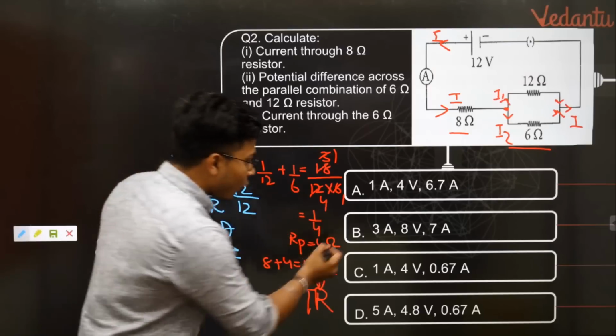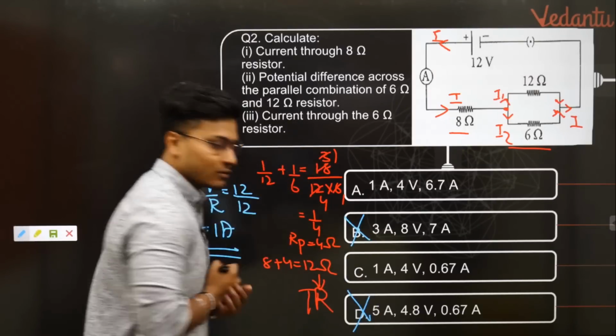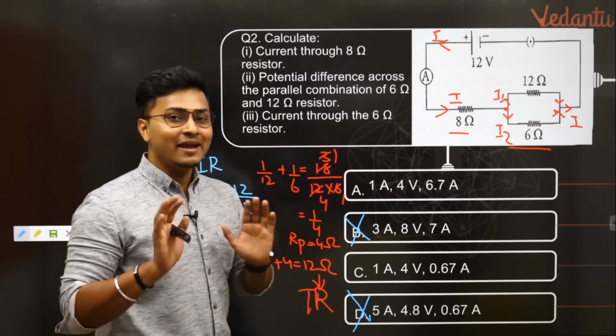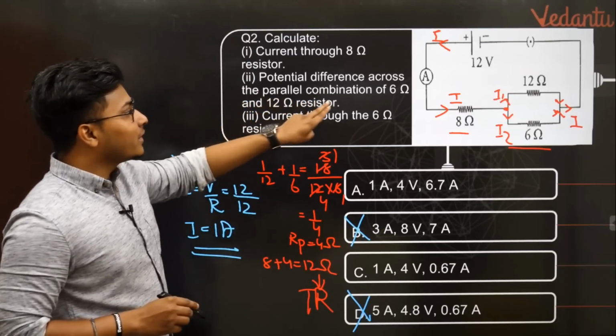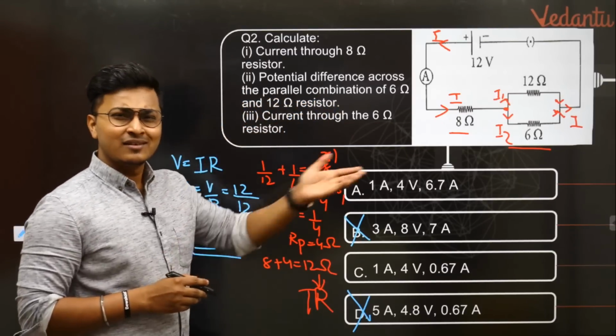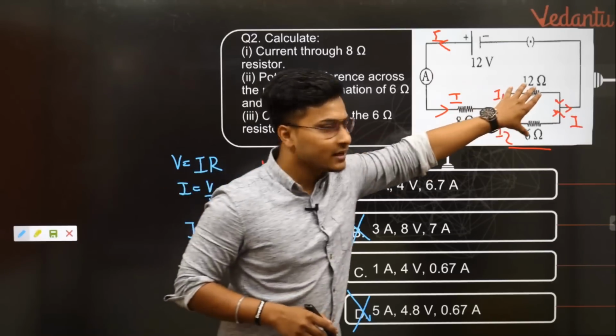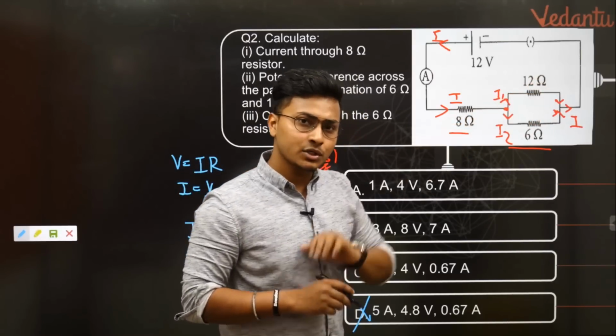Now that means option B and option D are out of the picture. So option A और option C में एक हो सकता है. Let's check it out, which is that. Potential difference across the parallel combination of 6 ohm and 12 ohm resistor. Simple, right? You know the total resistance of this particular parallel combination.